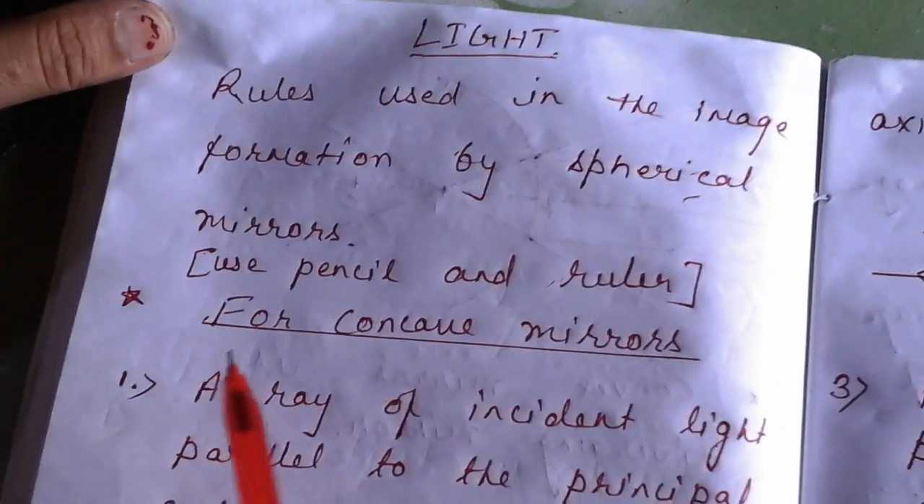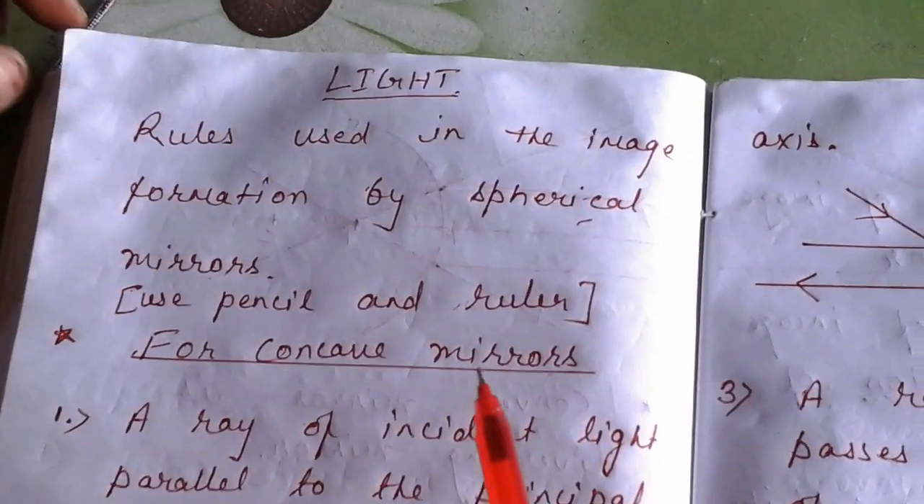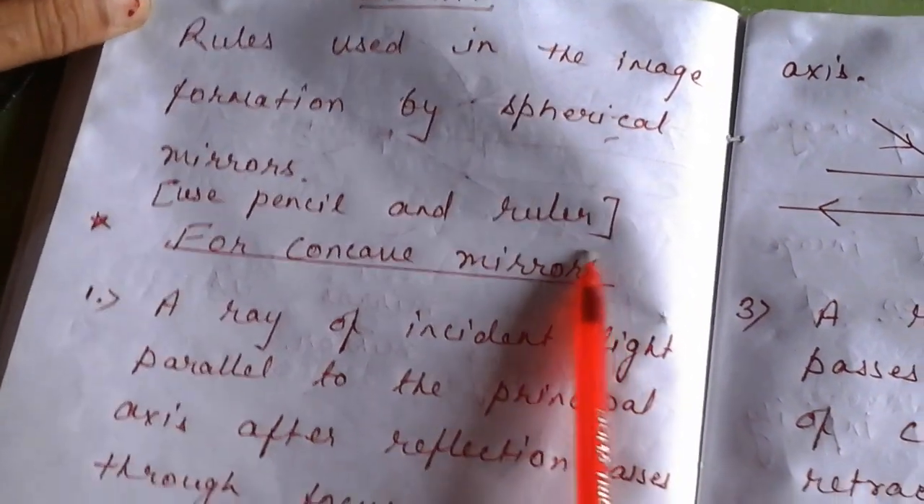It is the same as mathematics. In mathematics we use a formula and we get the result. Here we will apply the rules and we will get the position and nature of the image. So let us discuss the rules one by one. Try to understand very carefully, because if you apply the rules properly, you will draw the ray diagram very easily. So let us start the rules. One more thing, Standard 10, I want to tell you, please use pencil and ruler.